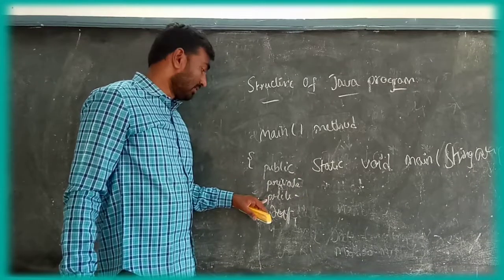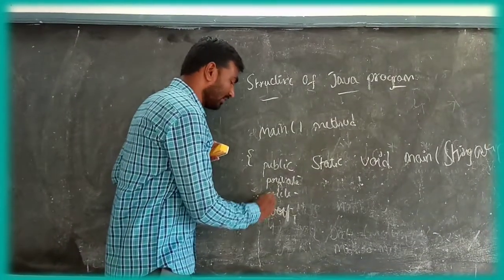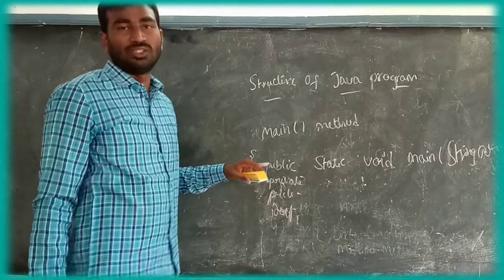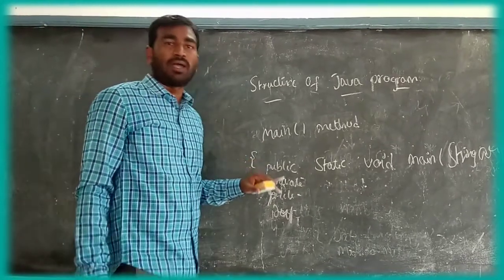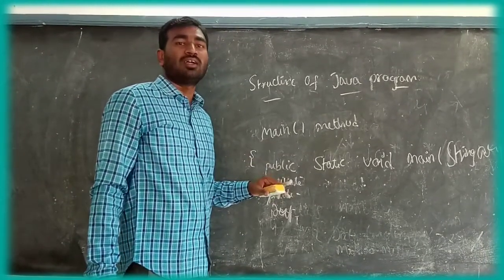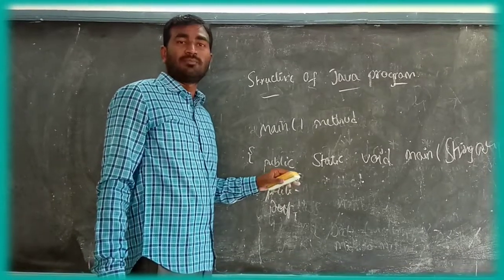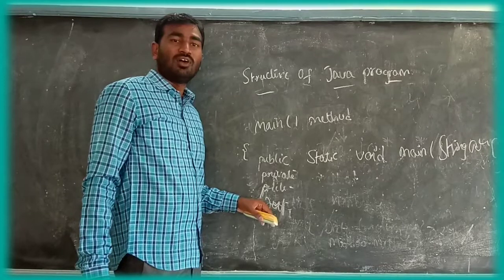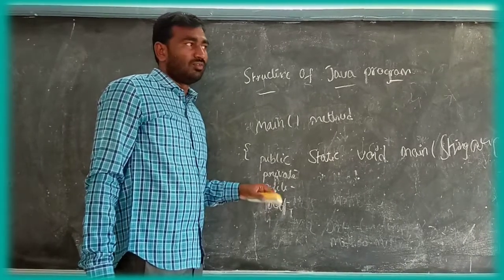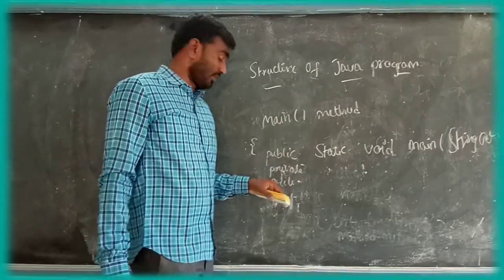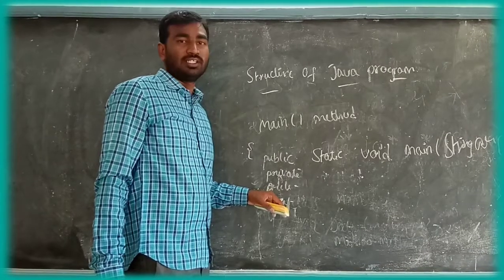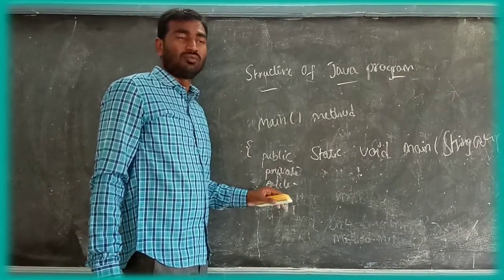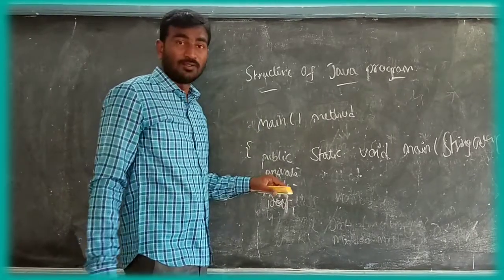Protected can be used within the package; we cannot access it outside the package. Default means access only within the package.